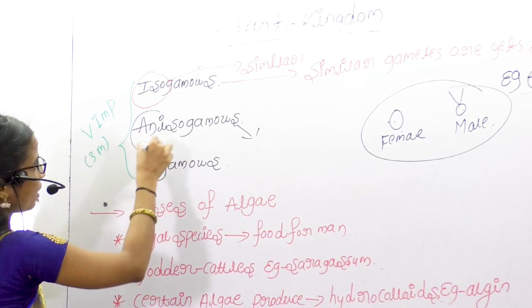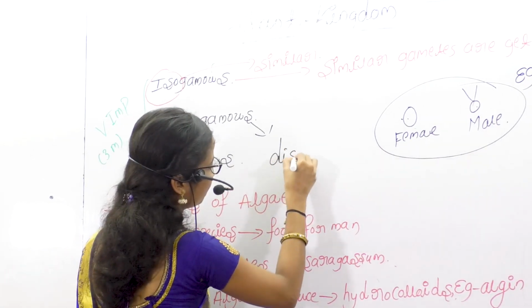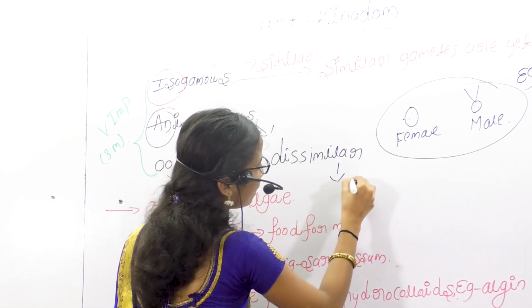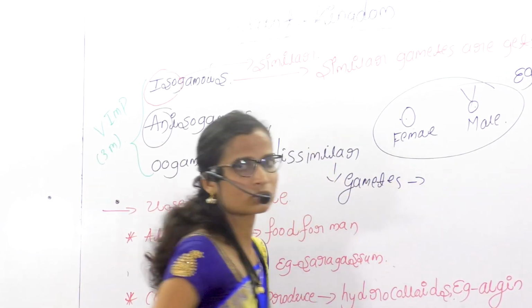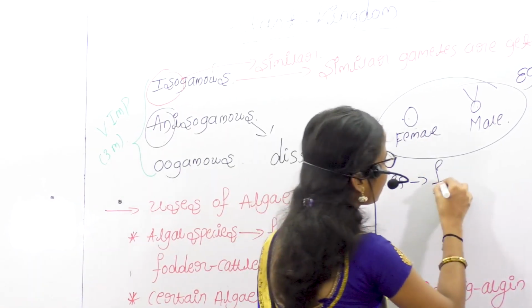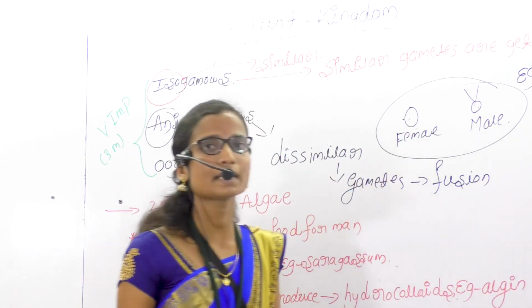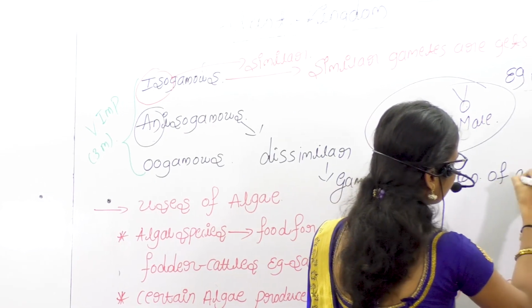Anisogamous is nothing but dissimilar. The fusion of gametes takes place between dissimilar gametes.